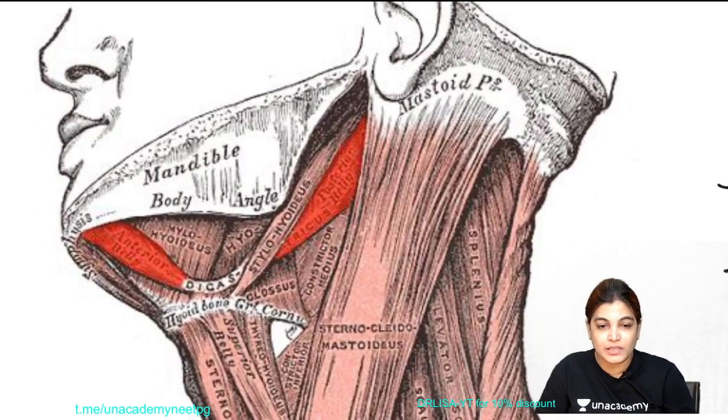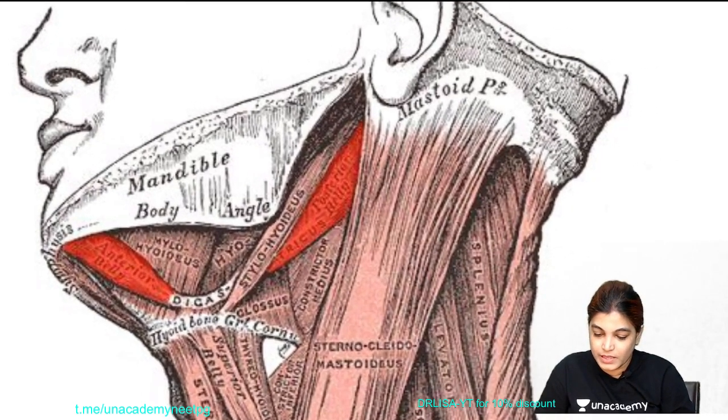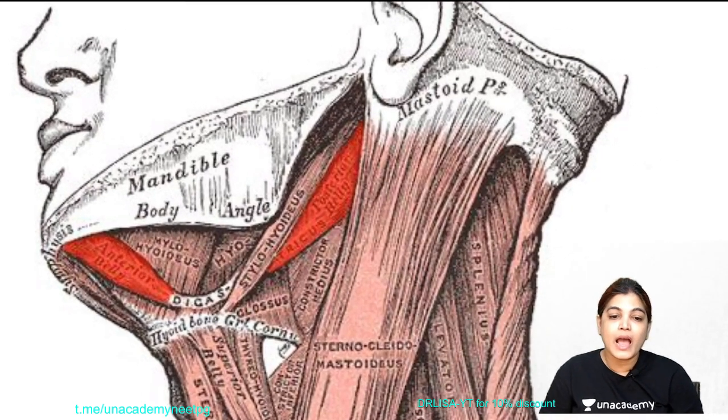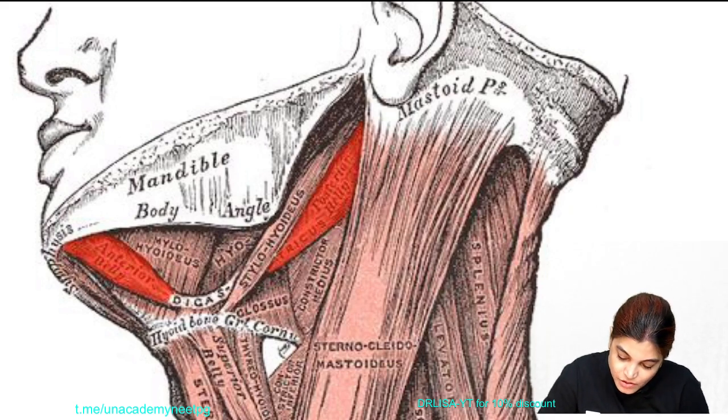So I am enlarging this diagram. And the area of digastric triangle is this. I am encircling this part, and this whole area is the digastric triangle.